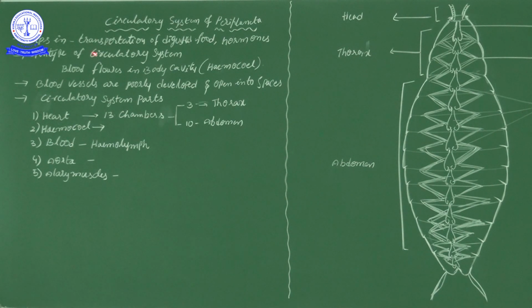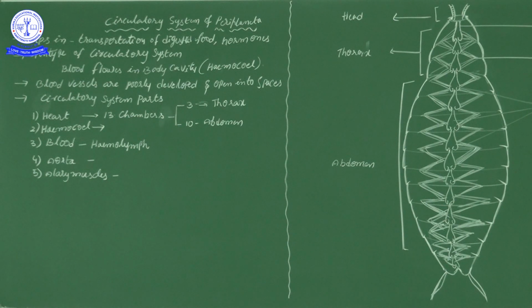Here, in Periplaneta americana, the transport system, the circulatory system, transports digested food and hormones. Because in our body also, the endocrine glands secrete hormones, and those hormones reach the appropriate glands through blood circulation, correct? In the same way, the hormones and the digested food are absorbed into the blood, then go to different body parts of the cockroach. So that is the significance of the circulatory system.